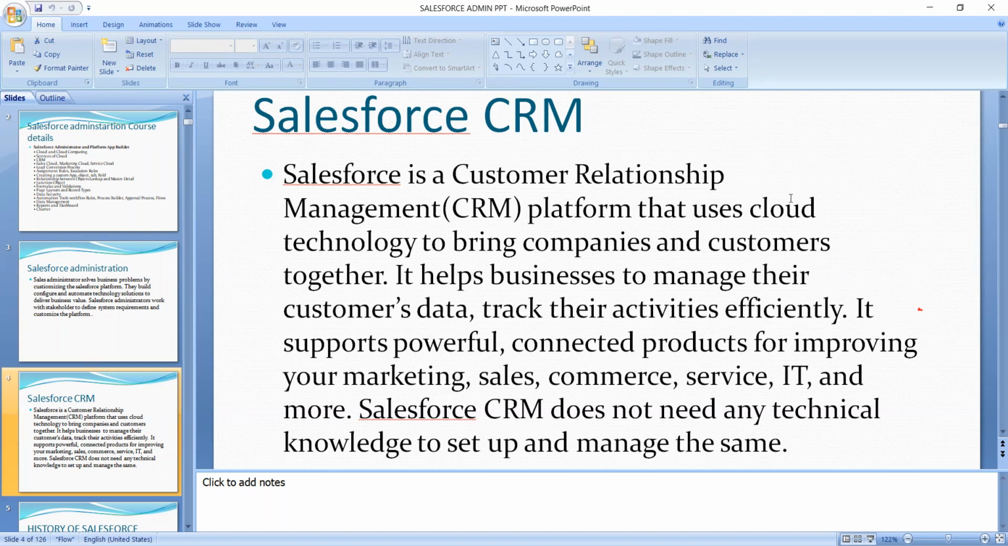See, these are the things. It supports more powerful, connected products across marketing, sales, commerce, service and the IT sector, which use Salesforce technologies. And Salesforce does not need any technical knowledge to set up and manage. Here we don't need any technical knowledge. Salesforce CRM does not need any technical knowledge to set up and manage. That's the thing.